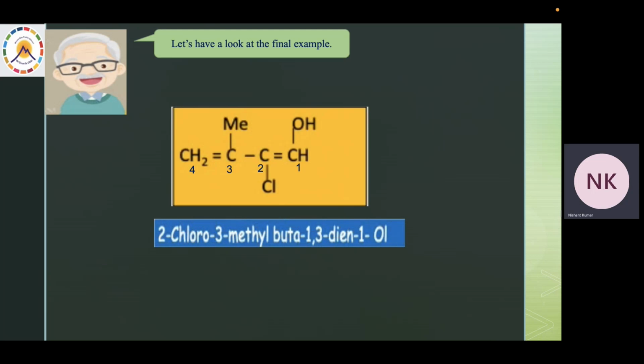It is a 4-carbon chain. So buta, on the first and the third position, we have double bonds. So buta-1,3-diene, and on the first position, we have alcohol, 1-ol. So the name becomes 2-chloro-3-methylbuta-1,3-dien-1-ol.